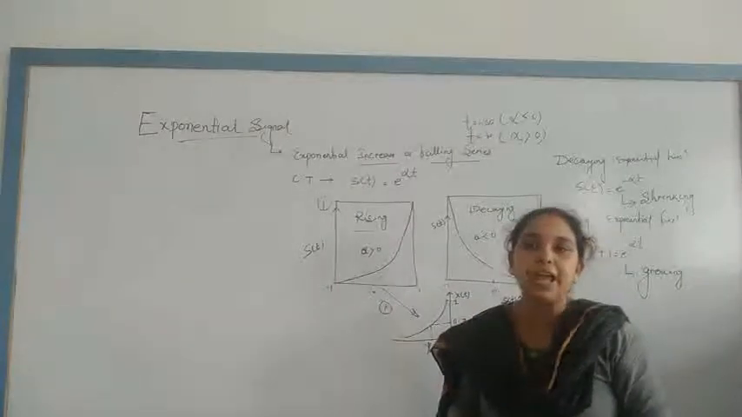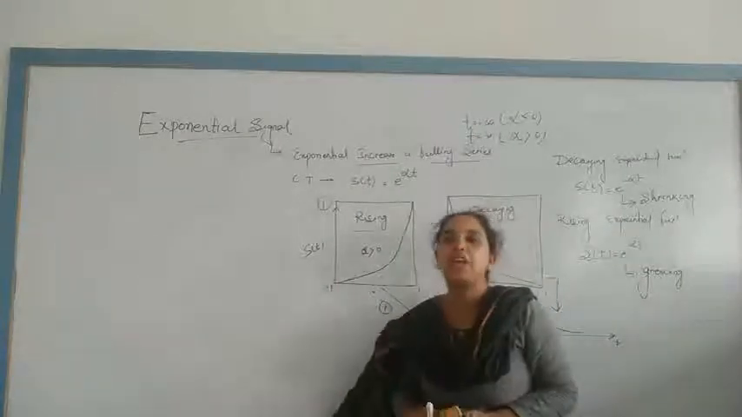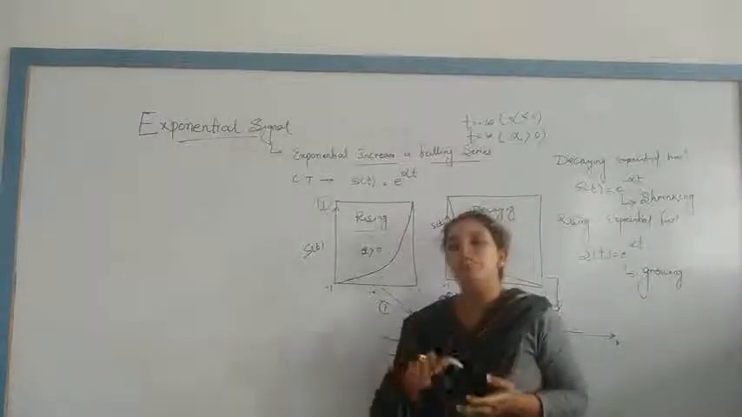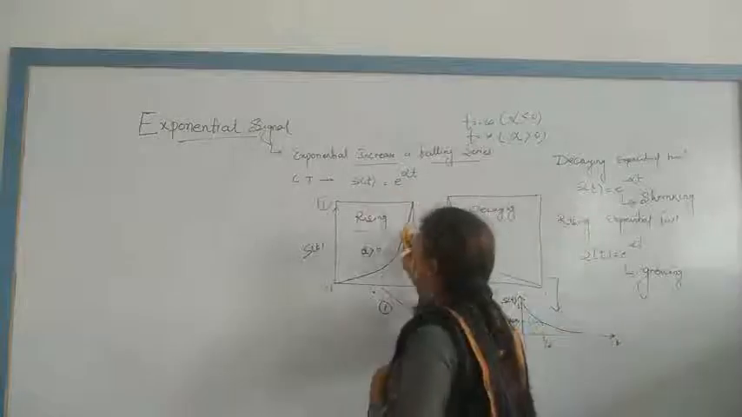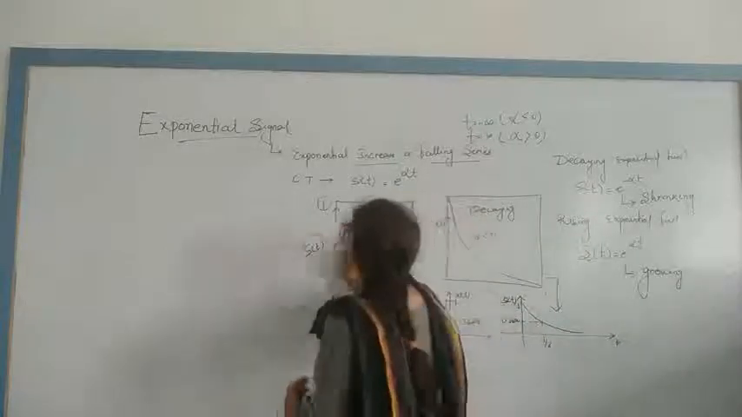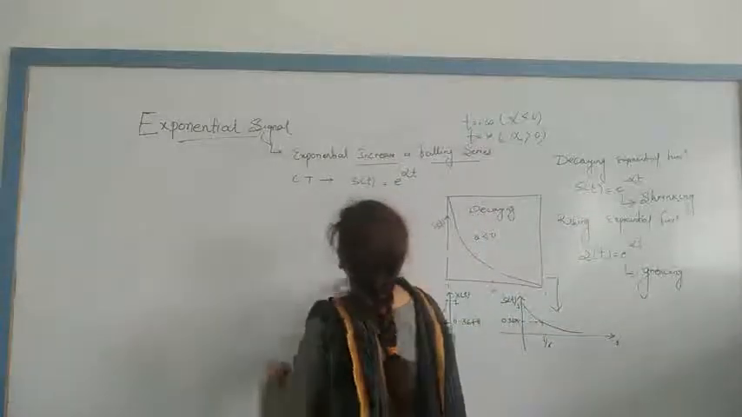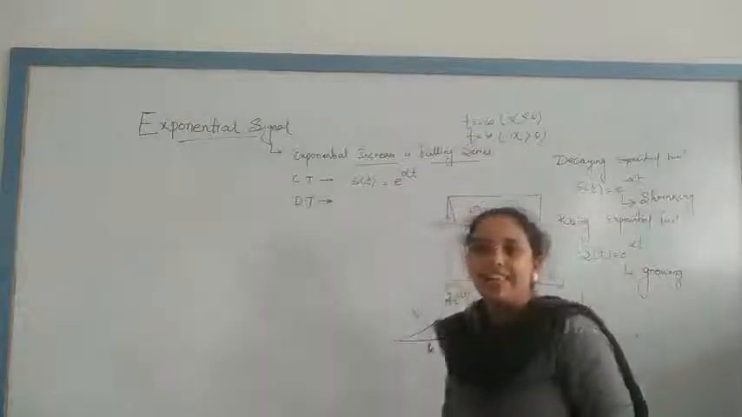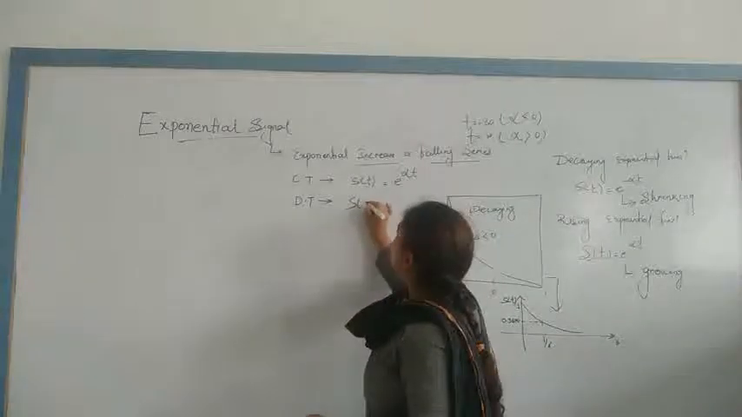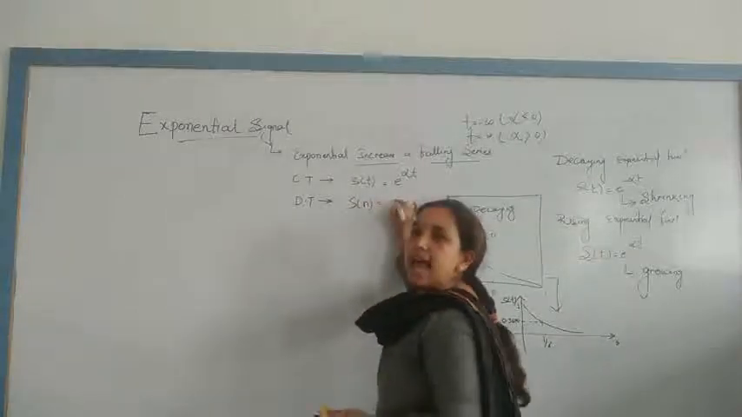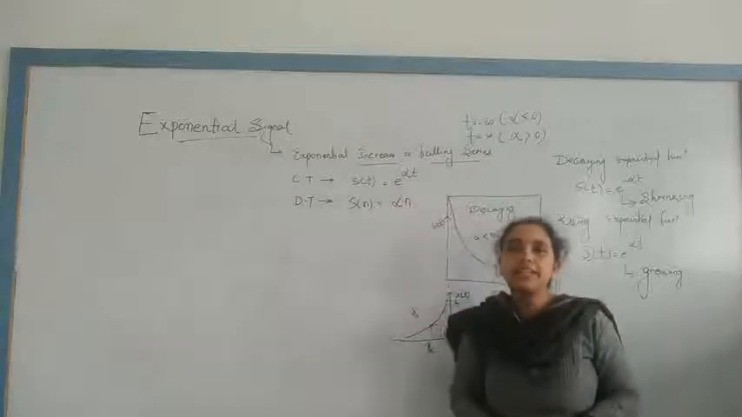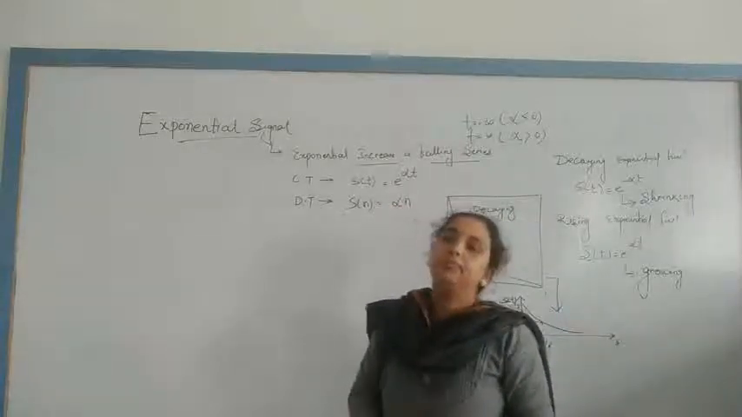Basically in discrete time, the definition of the exponential signal takes slightly different forms. Here this is a continuous time signal, I can erase this one. So the discrete time exponential signal s of n is represented as alpha to the power n. S of n is nothing but alpha to the power n. Okay?